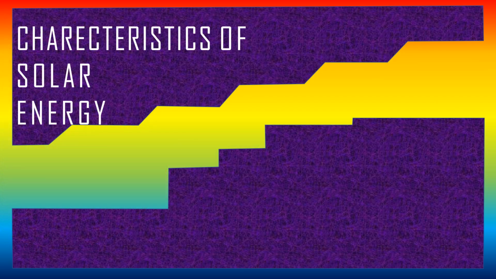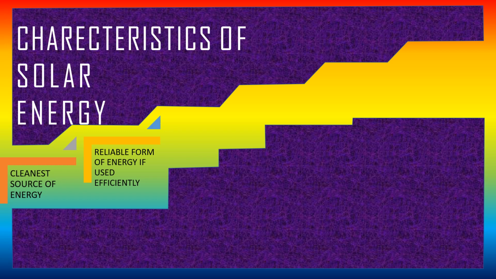Let's see the characteristics of solar energy. It could be the advantages or the disadvantages. At first, it is the cleanest source of energy. The waste produced is very less. Second, it is the most reliable form of energy if used very efficiently.